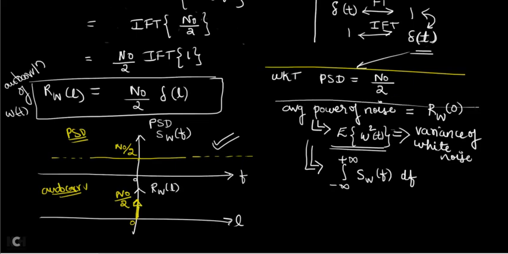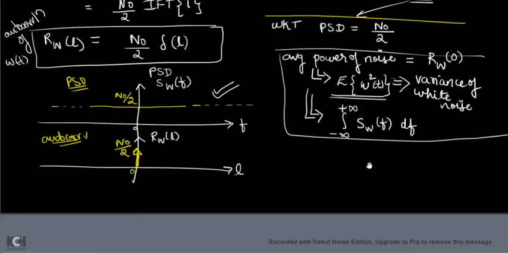So all these are the formulas to calculate average power. You can either use average power is equal to RW of 0, or E of W square of T, or integration from minus to plus infinity of SW of F into df. Average noise power is nothing but the variance of the white noise. You can use any of these formulas. Now let us find the average noise power for this one.